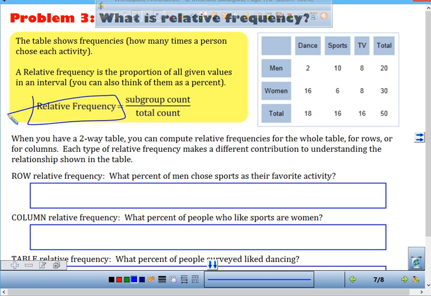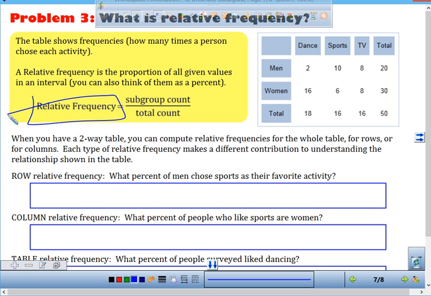Relative frequency is a percent, basically. Okay? You're going to find the percent. And the way that you find that is just like you find the percent that you scored on your test. I always use this because you guys always know how to figure out your percentage on a score, right? Or on a test. How do you figure out the percent you got on a test? Okay, perfect. You take the number that you got right, divided by the total number, right?